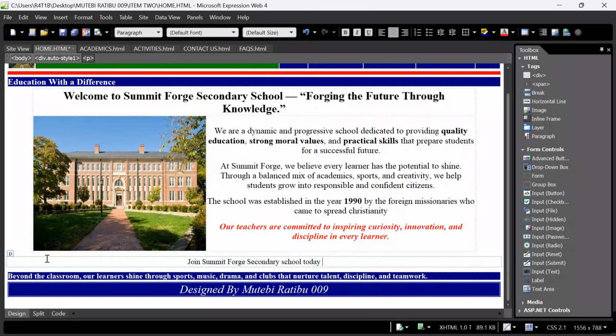Join us today and be part of the learning community that believes in excellence, character, and behavior. Or let us say maybe, and innovation. As simple as that.